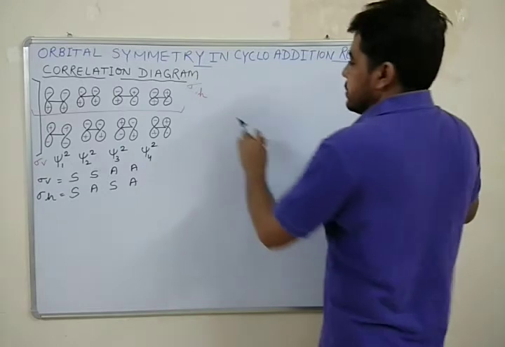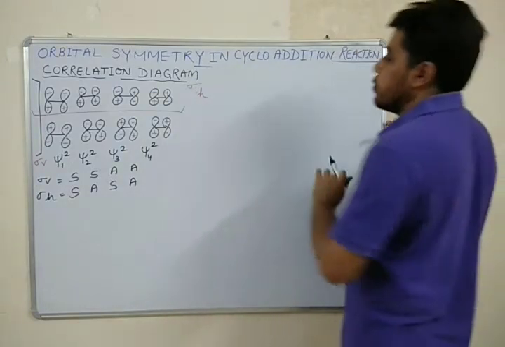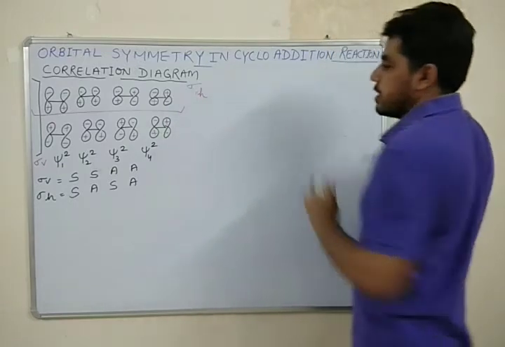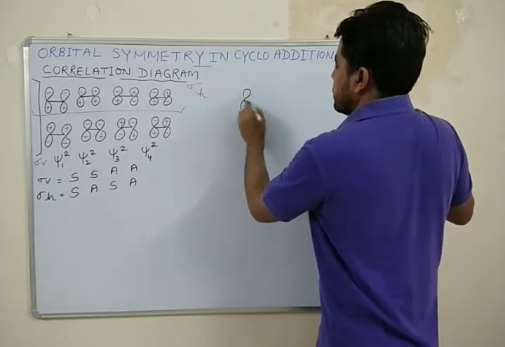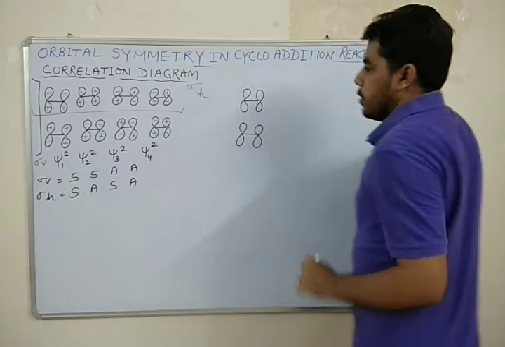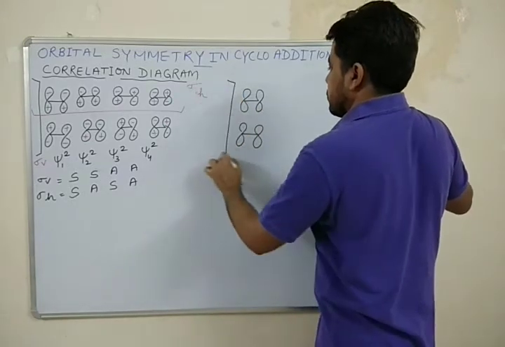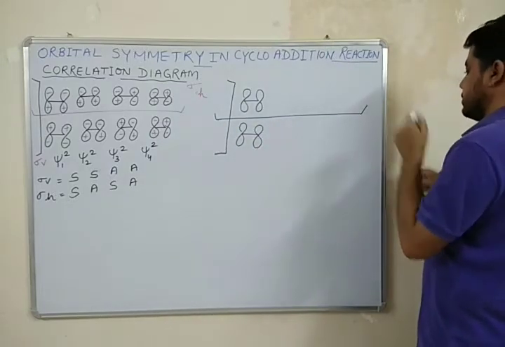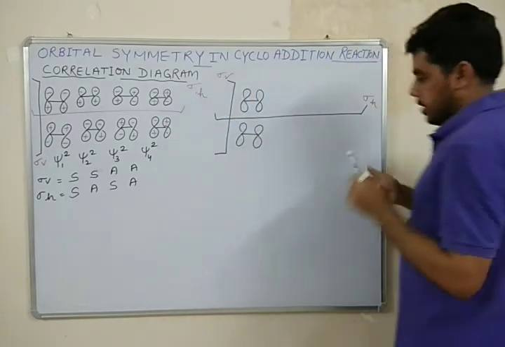Similarly, I will write the symmetry properties of the product. Okay, actually it is ethylene to cyclobutane conversion. So here I will write the orbitals of the product. I will also inspect the same symmetry properties, sigma h and sigma v, right?